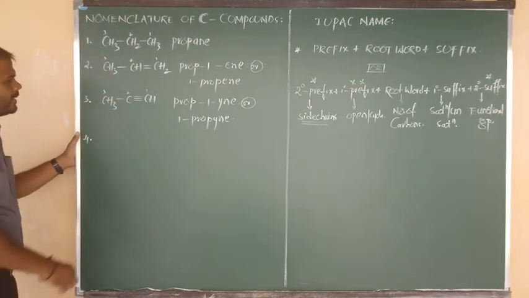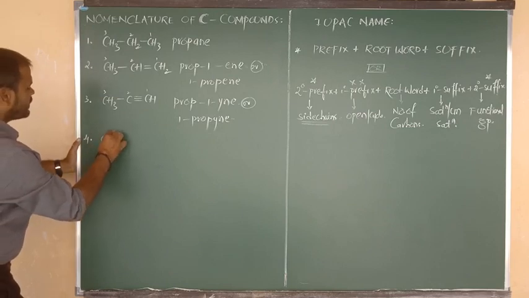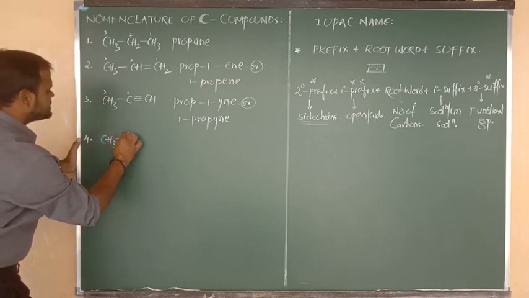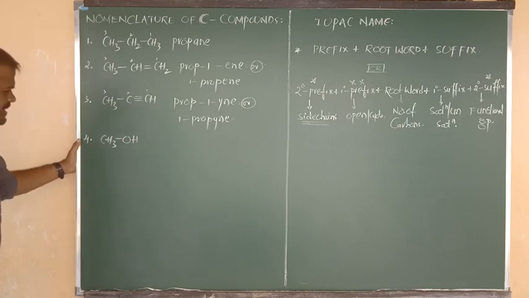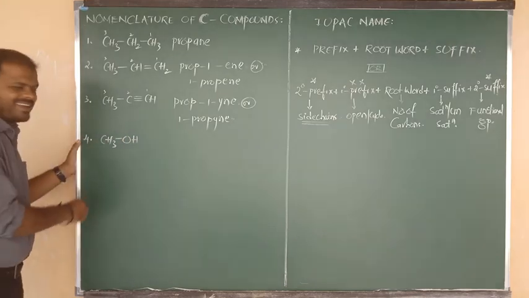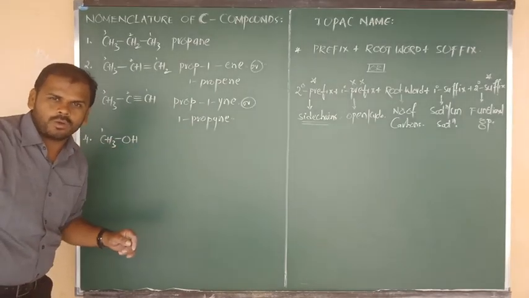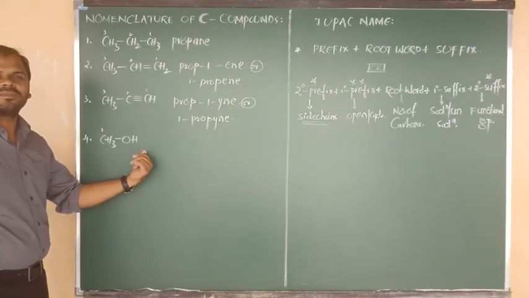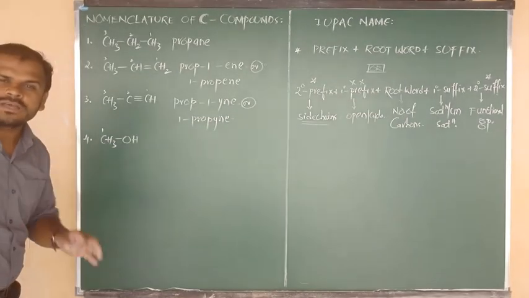Next example I am going to show you. Are you ready? Yes. So first suppose I am going to write CH3 bonded to OH. CH3-OH. Only one carbon is there, so carbon number 1. Don't give the numbering to the OH group. OH is the functional group. So here only one carbon is there. One carbon means what is the root word?